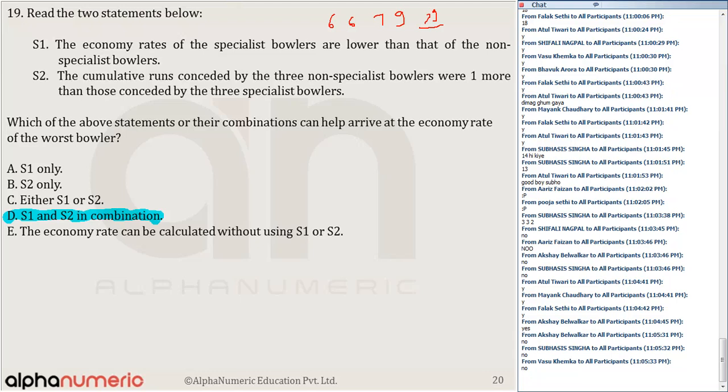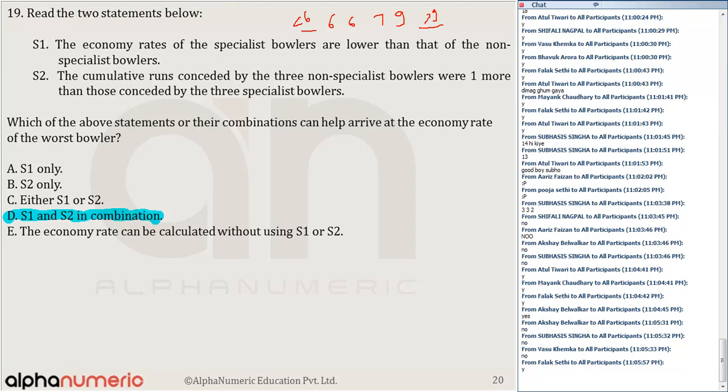Okay, and there is at least one person whose economy rate is less than 6. Yes or no? There is one person here. Okay. So the first statement can help to arrive at the economy rate of the worst bowler. Okay. For the worst bowler, the economy rate is more than 9. But what is that economy rate? Whether it is 10 or 11 or 12, we do not know.